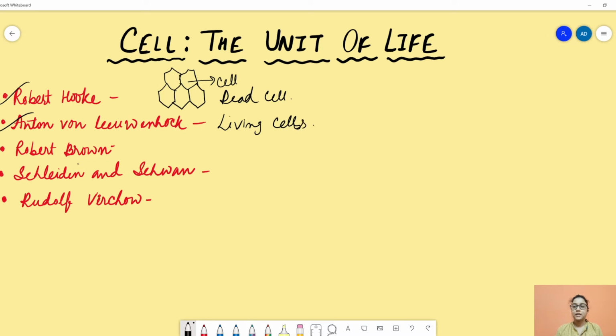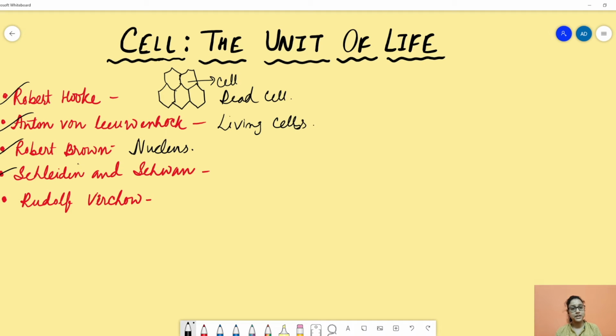Later on, another scientist named Robert Brown first observed the nucleus of the cell. The nucleus of the cell performs different important functions for the cell, and this structure was first observed by Robert Brown. Nucleus.